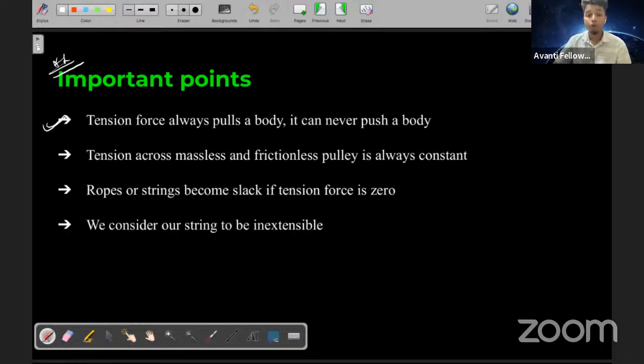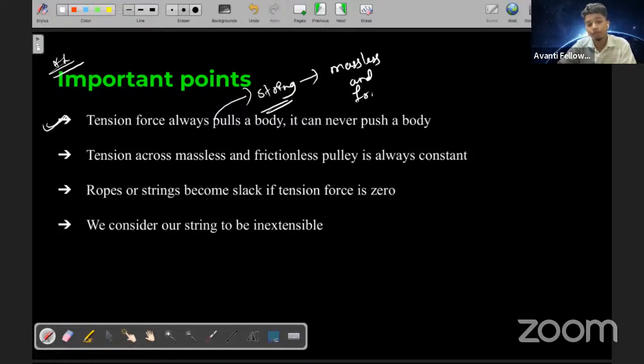Why? Because I am considering the string or the rope or the rod to be massless and frictionless. For that reason, students, tension always pulls a body. It can never push a body.